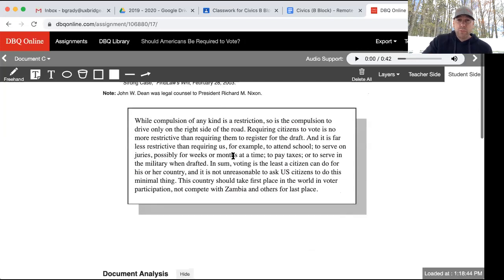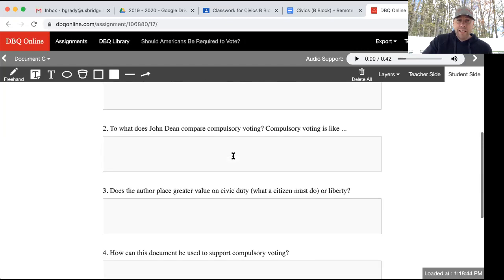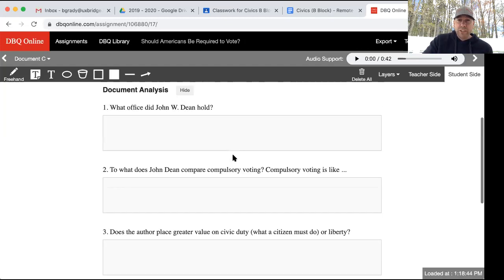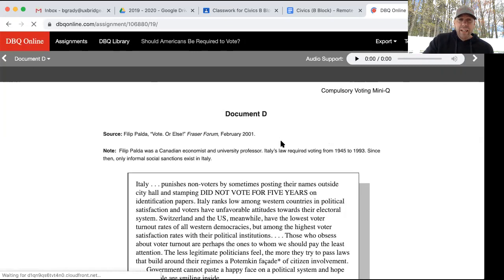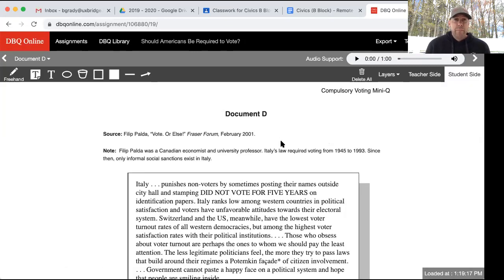Okay, so we want to read through what he has to say in document C and answer the 5 questions that go with it. Moving on, document D is from Philip Palda, and it's called Vote or Else, from the Fraser Forum, February 2001. A note here, Philip Palda was a Canadian economist and university professor.